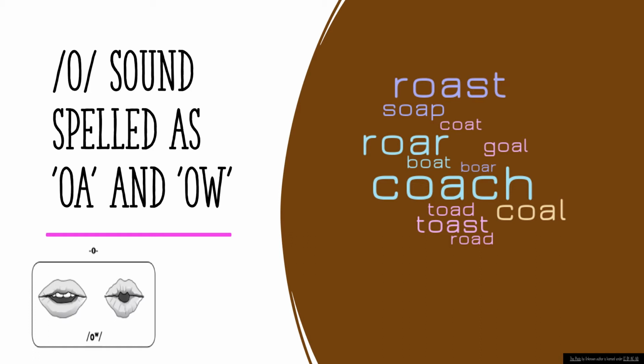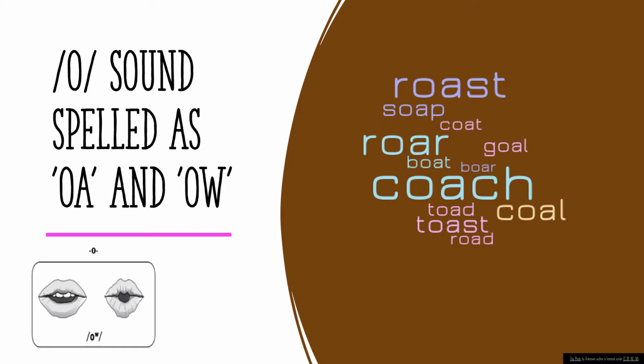Hello. So this is our next topic where we're going to talk about the O sound spelled as OA and OW. If you look at the picture over here, it shows the formation of your lips.